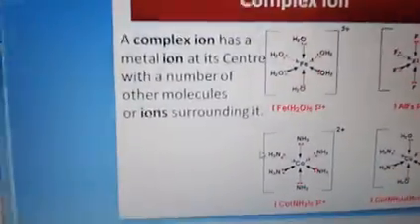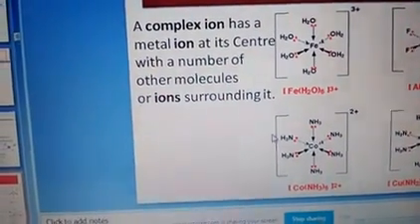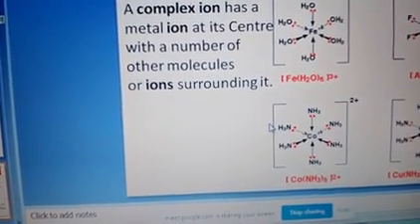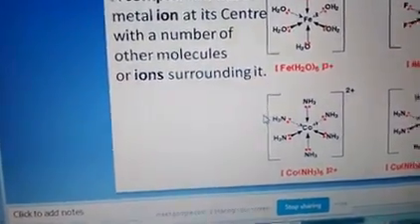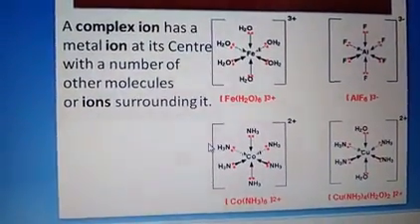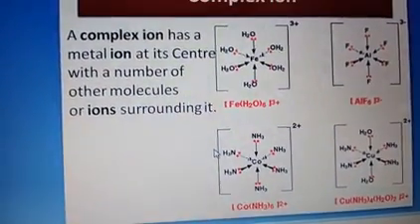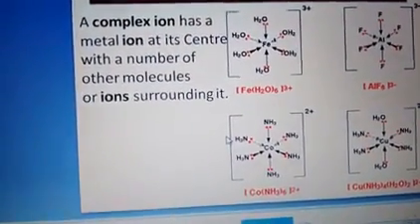Next is about the complex ions. A complex ion has a metal ion at its center with a number of other molecules or ions surrounding it. Then it is called a complex ion. So here in the first figure, [Fe(H2O)6]3+ ions.